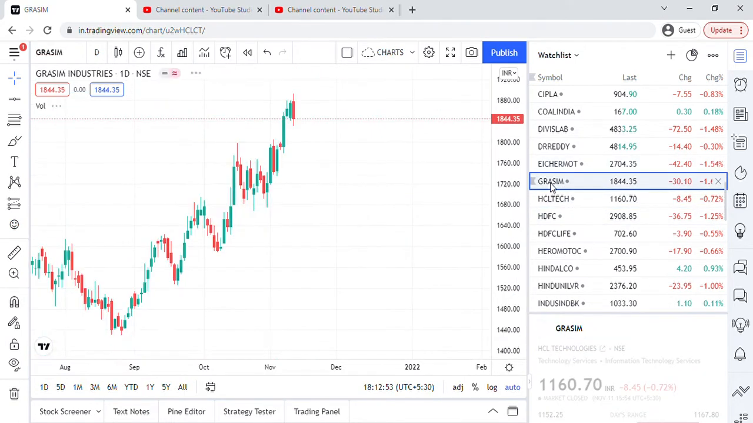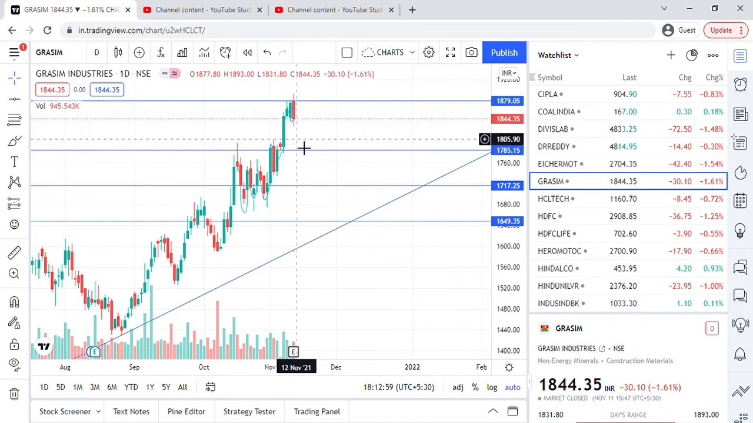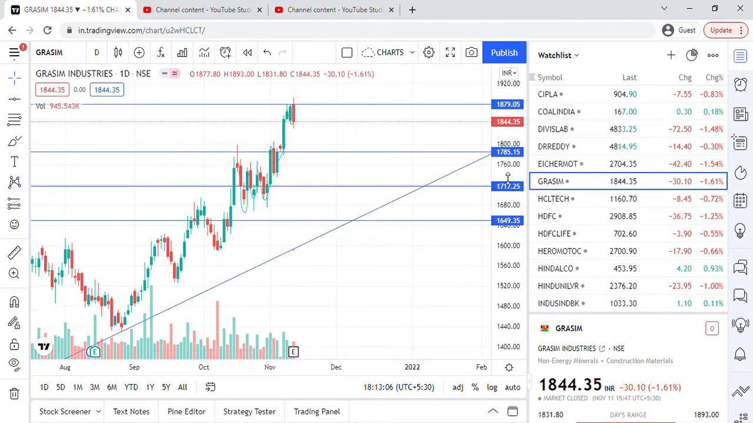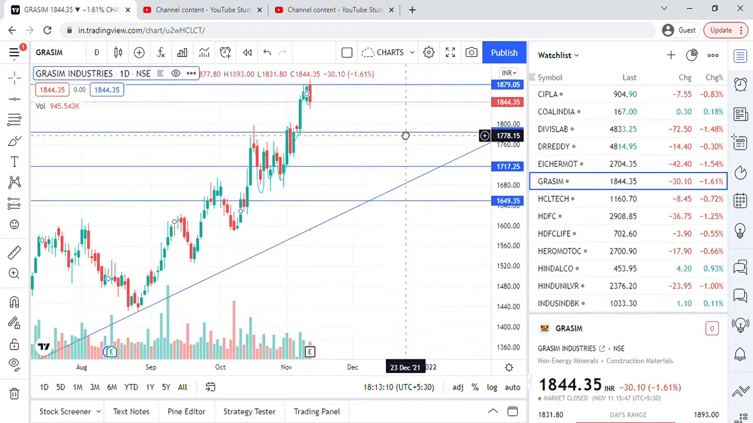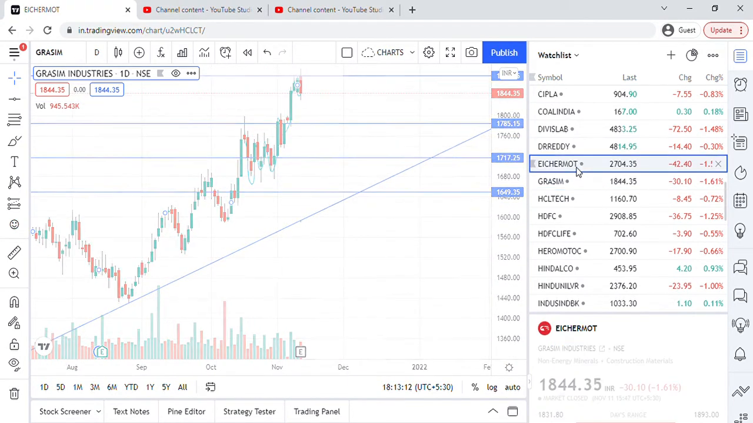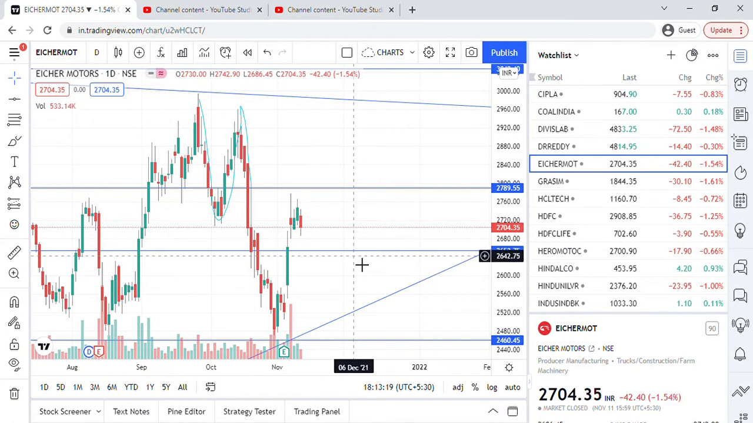Grasim, see, Grasim tried to break but gave a red candle. So let's see tomorrow. Very high chances if it breaks this 1874 zone, 1879, sorry. So sky is the limit right now for it. Tata Motors still in the range 2789, 2653. Momentum will come when it breaks the range upper side or lower side.